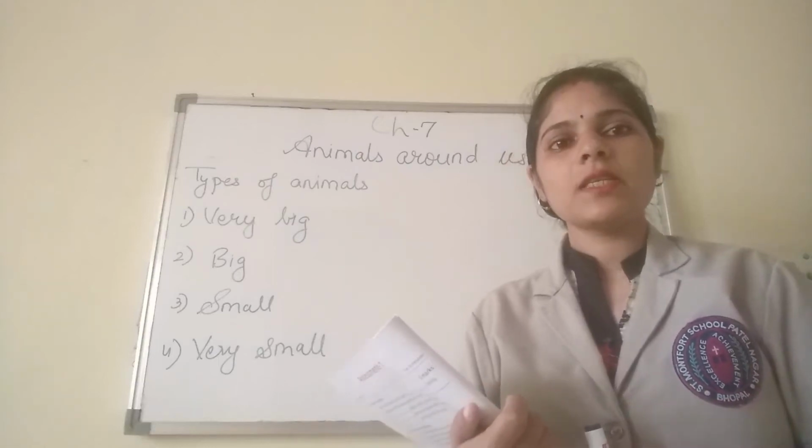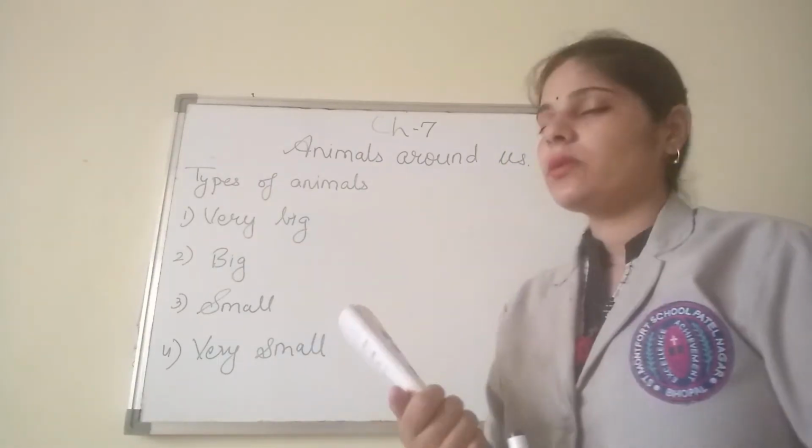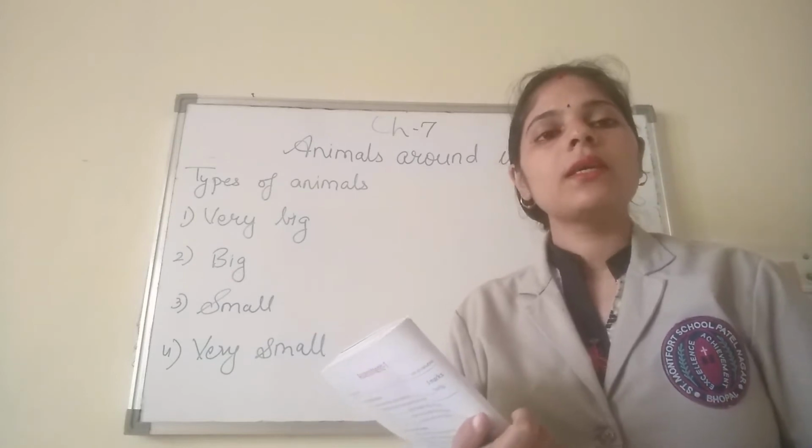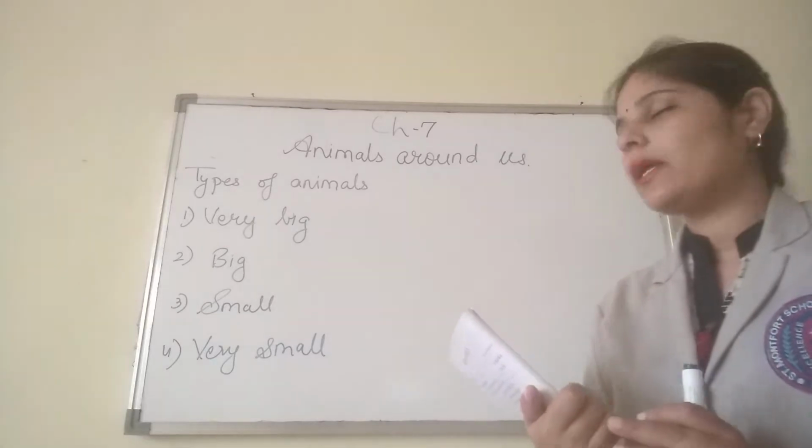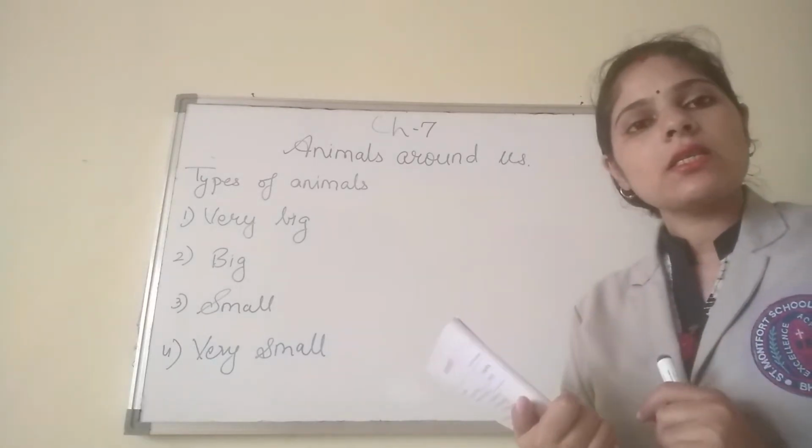Good morning dear students. Today we are going to learn the summary of chapter number 7, that is Animals Around Us. You have already learned this chapter, so we are just summarizing.